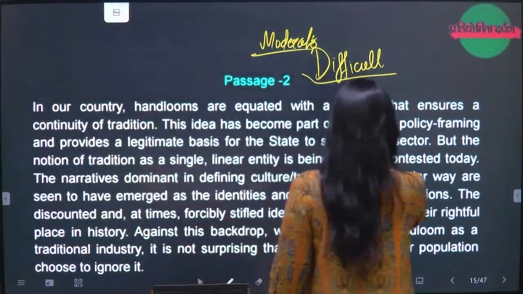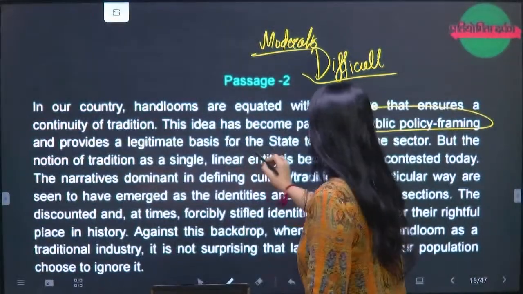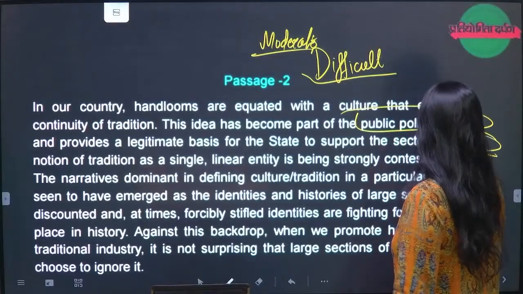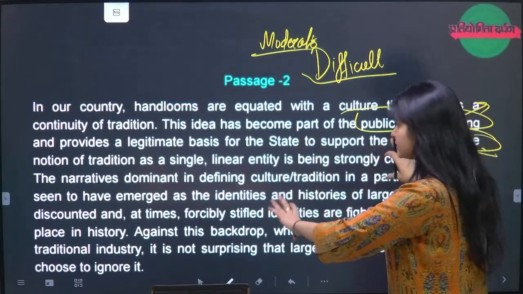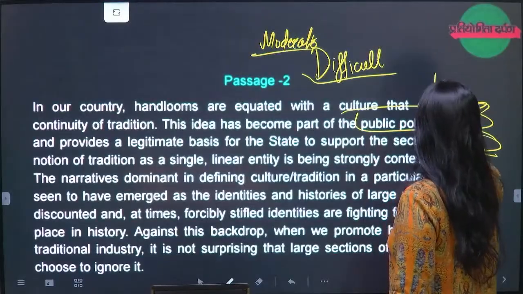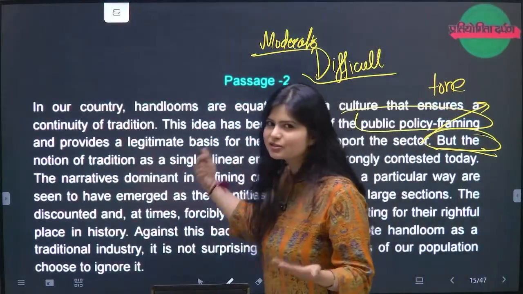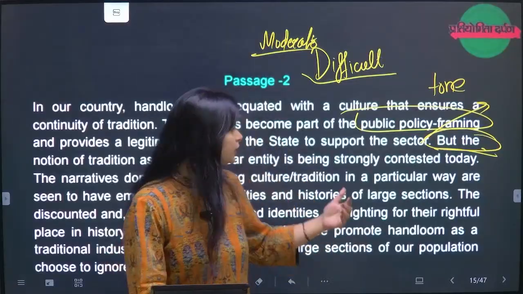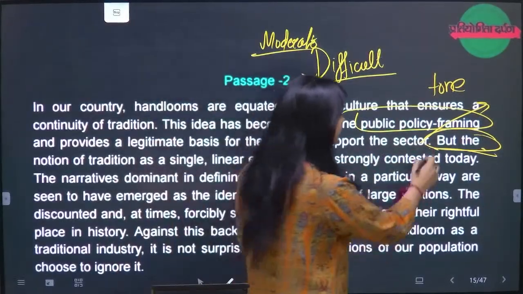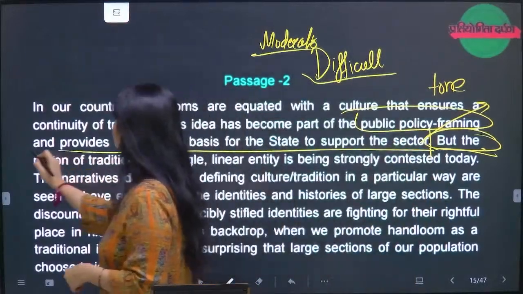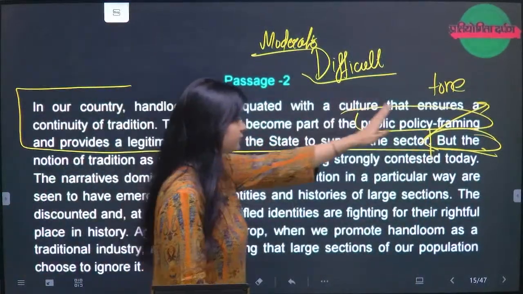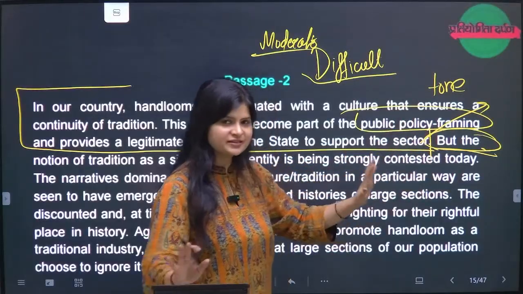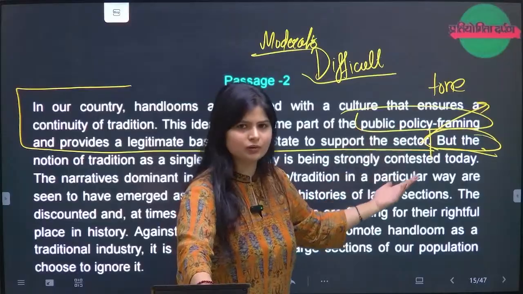So public policy framing, right, provides a legitimate basis for the state to support a section, but from here there is a change in the passage. From here the tone of the passage is changing. This is what I have told in my classes also. You have to understand where the tone of the passage is changing. So after this particular para, the whole tone changes. But, despite, in spite, I have told many times, moreover, however, right?